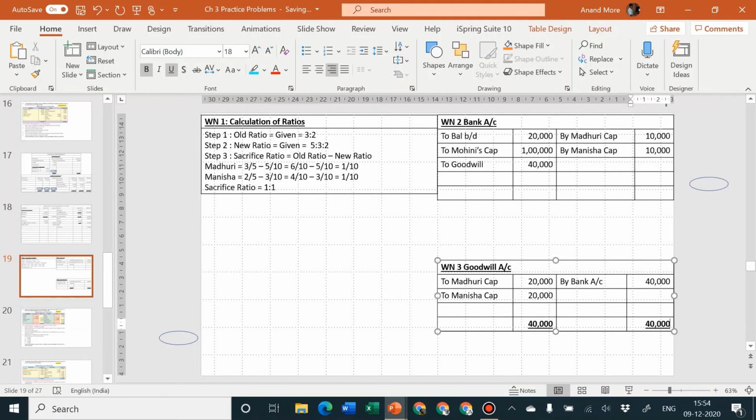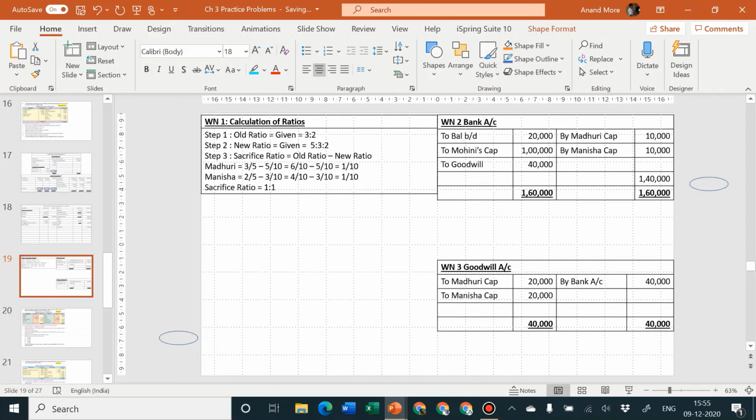But this is a bank account. The total of the debit side is 1 lakh plus 20 is 1,20,000 plus 40 is 1,60,000. Less from that, whatever is remaining, that is 1,60,000 minus 20 is equal to 1,40,000. This 1,40,000 is a balance.